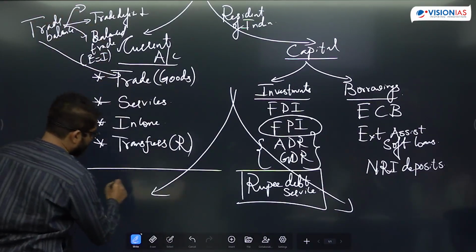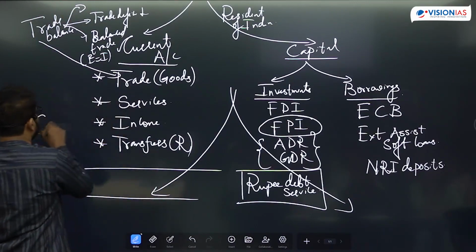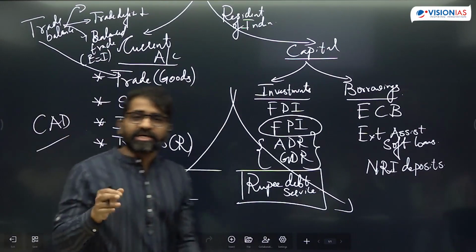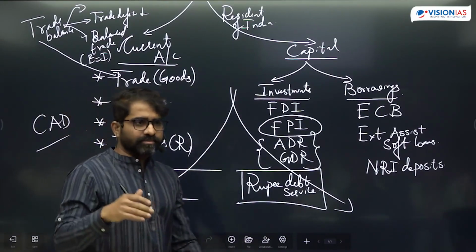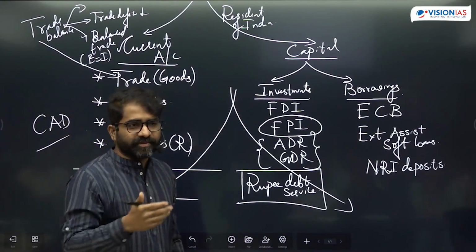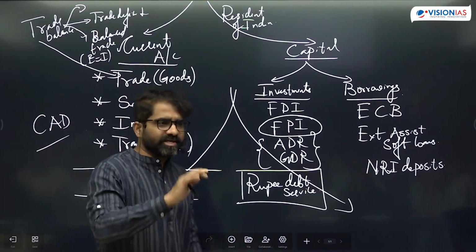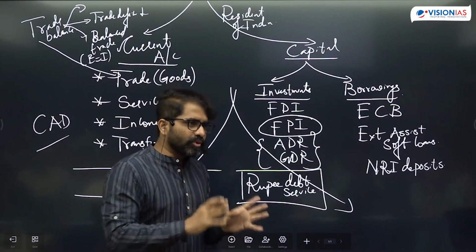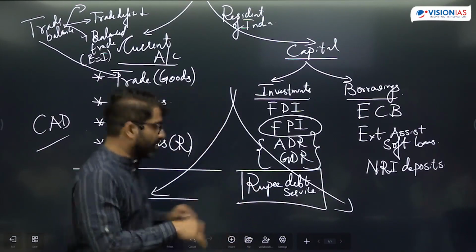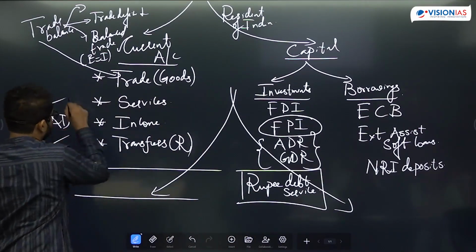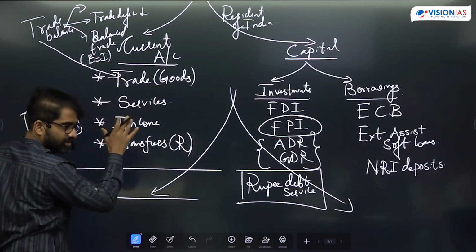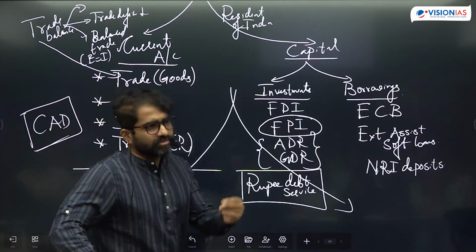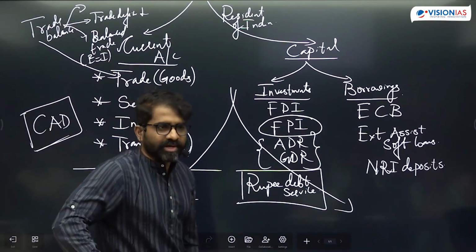Whenever there is a deficit here, we generally have a current account deficit. News says 2022-23, in one of the quarters, current account deficit was only 1% of GDP. Suppose he's asking a trend-based question that current account deficit was continuously increasing, it is wrong. It shows 1% of GDP, pretty decent. Up to 2 also it's okay, right? We generally face current account deficits. But in the last 10-15 years, was there always a deficit? No. There were periods where there was surplus, during COVID, etc.